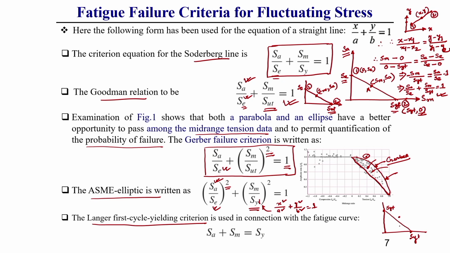Okay. So how does this equation come? SA by S yield plus SM by S yield equals 1. If we take S yield common, this will be SA plus SM equal to S yield point. So that is why this equation comes like this. So these are the 5 different failure criteria which are popularly used to design a structural component subjected to fluctuating types of loading. This you should keep in mind.